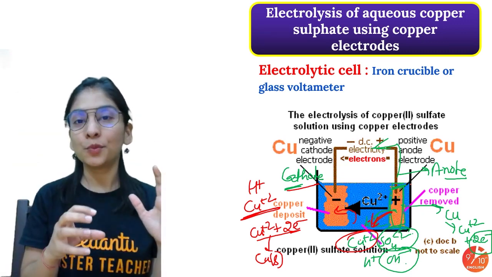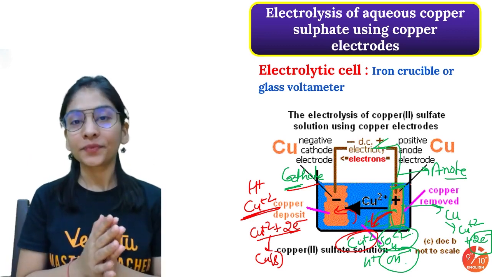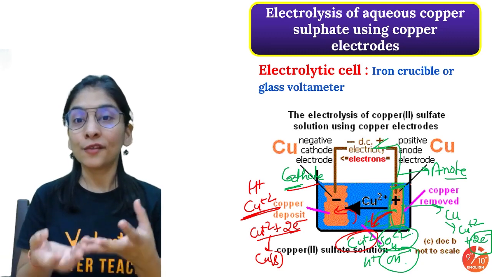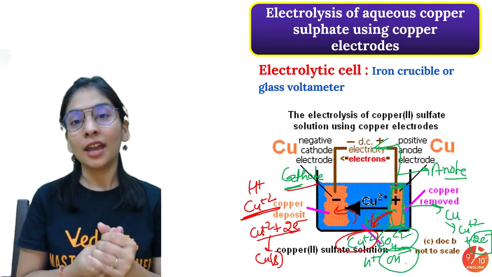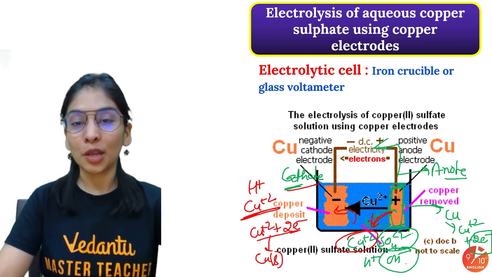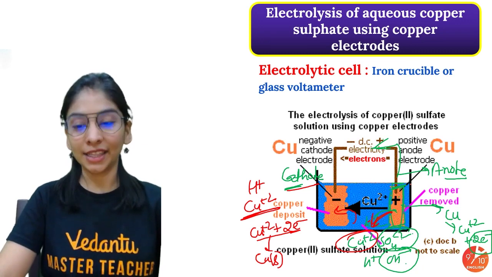Copper ions are coming from the anode and these are moving towards my cathode too. So overall, there are sufficient amount of copper ions in the solution to combine with the sulfate, and the color of the solution will remain blue, not going to change. Isn't it a wonderful thing to observe?